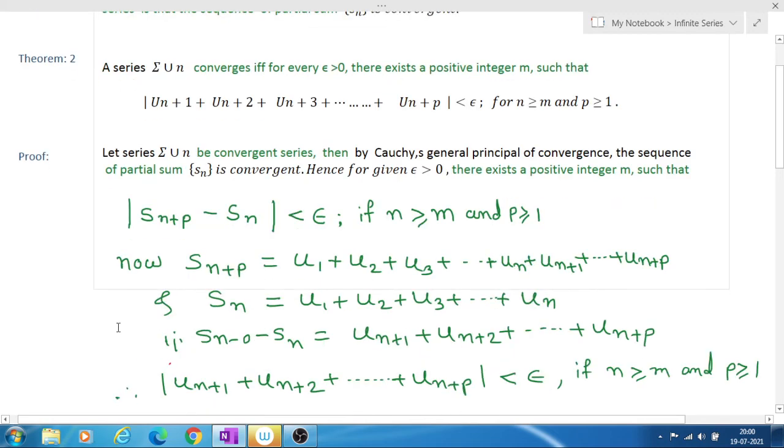Now what is Sn plus p? Sn plus p means the partial sum of the first n plus p terms, and Sn means the partial sum of the first n terms.